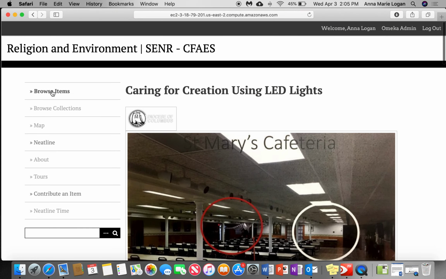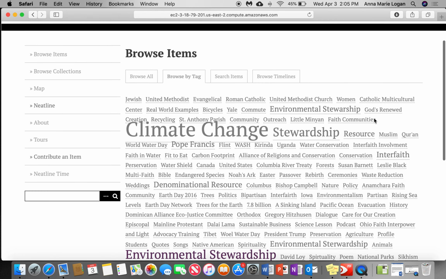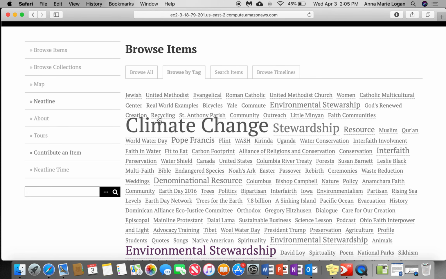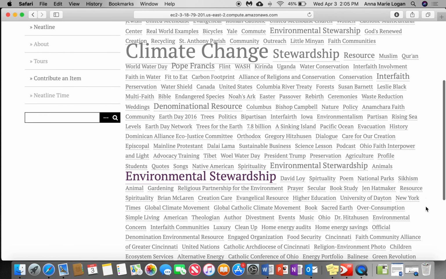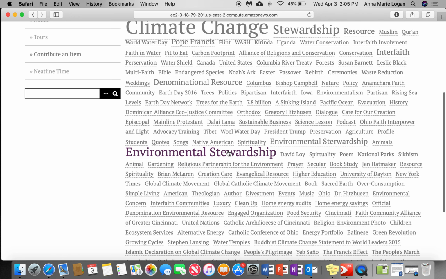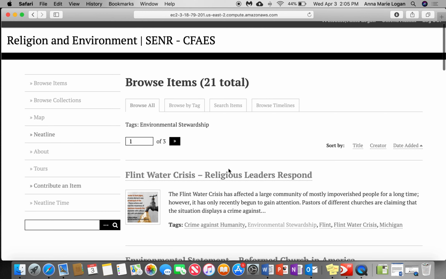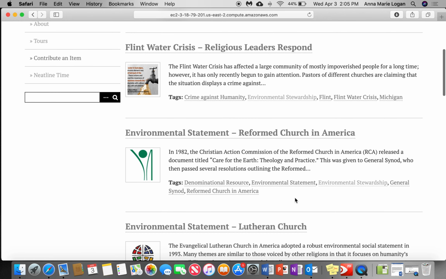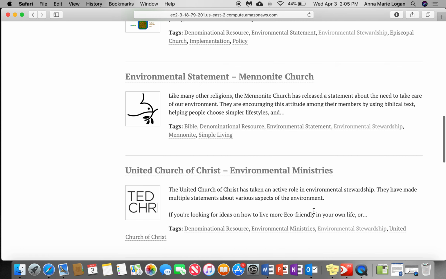Scrolling back up, if you go back to the browse items, you can browse by those tags I was talking about. The bigger the word or statement, the more times it has been used and tagged. So for example, environmental stewardship is a relatively big tag that I will click on, and you can see there are 3 pages of articles that in some way relate to environmental stewardship, including environmental statements among different churches.